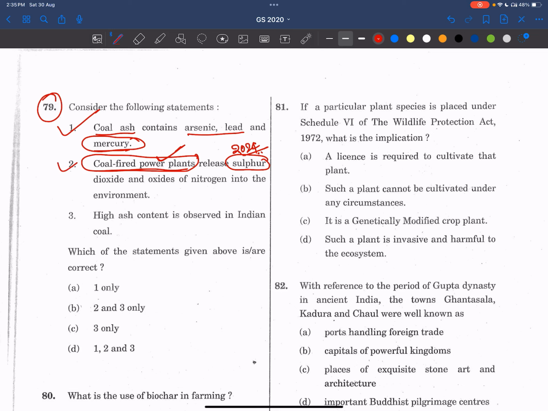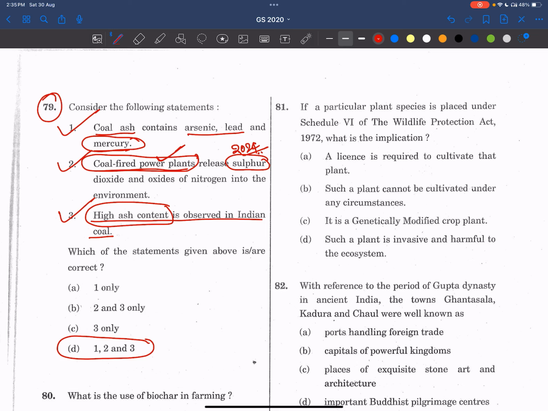So this statement is correct. Now, high ash content is observed in Indian coal. Yes, friends. In India, of course, we have coal fields also, but because of this high ash content, we have to import coking coal from other nations. So even this statement is also correct. The answer is 1, 2, and 3.